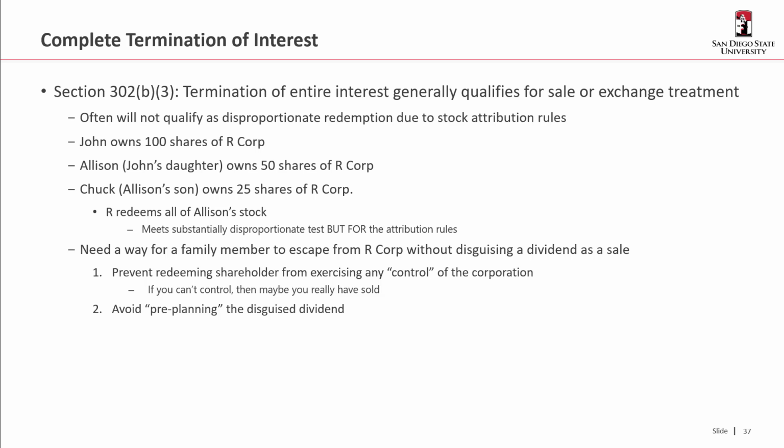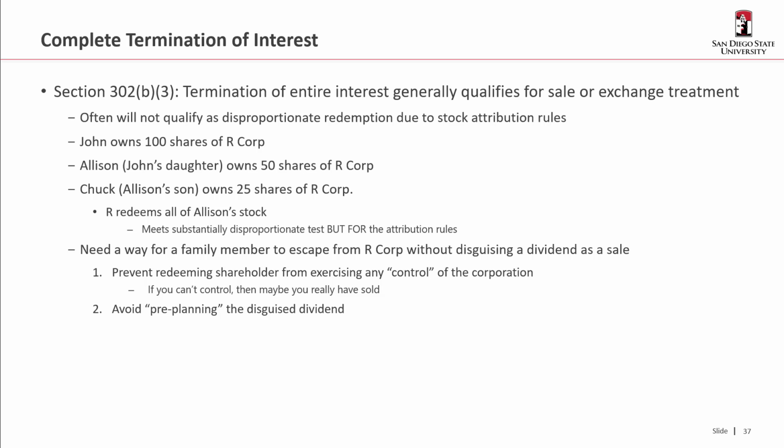So, for example, if John owns 100 shares of R Corp, and Allison, John's daughter, owns 50 shares of R Corp, and Chuck, Allison's son, owns another 25 shares of R Corp, and R redeems all of Allison's stock, it would meet the substantially disproportionate test because her ownership would go below 50%, which certainly means that it's more than a 20% reduction. But the attribution rules prevent that from happening.